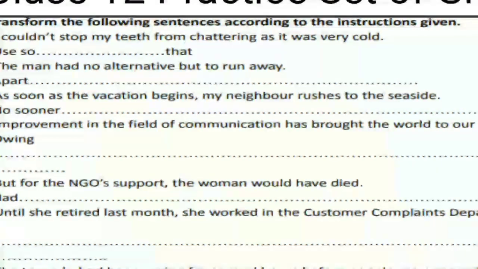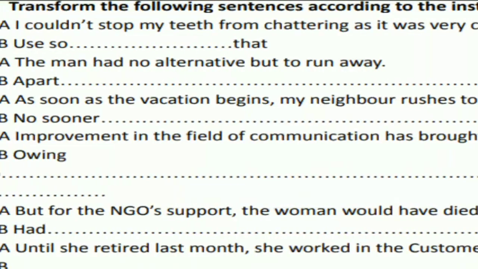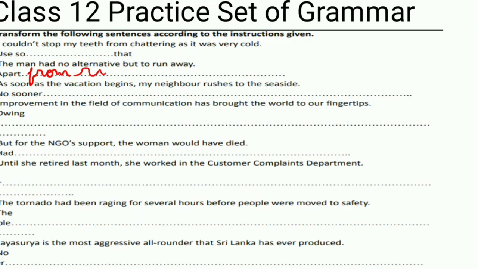Okay. Second number. The man had no alternative but to run away. With apart, we use apart from. Apart from running away, you understand, comma. We need to put a comma. If you don't give a comma, it will be marked as wrong. Okay. So apart from running away, the man had no alternative. So we'll just go to the next question.